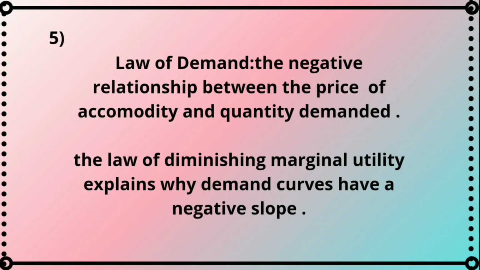Fifth question, the answer. Law of demand. The negative relationship between the price of a commodity and quantity demanded. The law of diminishing marginal utility explains why demand curves have a negative slope.